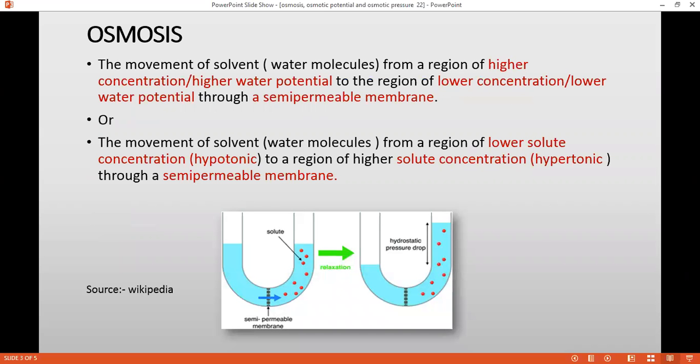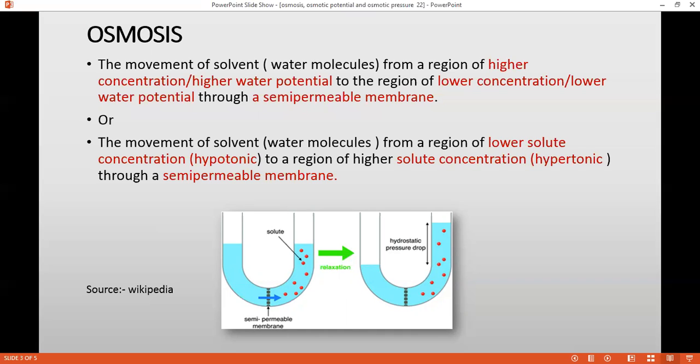Osmosis. What is osmosis? It is the movement of solvent from a region of higher concentration or higher water potential to a region of lower concentration or lower water potential through a semi-permeable membrane. So as you can see, there are some terms written in red. These are very important that you need to keep in your mind. You don't have to remember the whole definition. If these terms are there in your mind, you can easily answer.